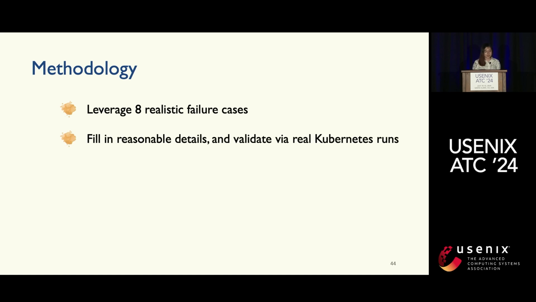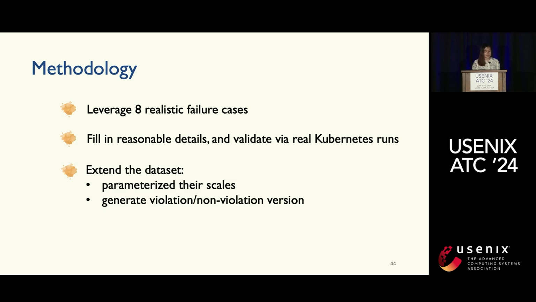The methodology we use here is that we leverage 8 realistic failure cases, and we fill in reasonable details. Then we validate our findings. In particular, the configurations are not really in the original report, so we need to confirm our understanding by validating our configurations where real Kubernetes clusters are running. And we expand the data set by parameterizing the scales because we want to check whether we can scale to large topologies. We also generate a violation and a non-violation version, because non-violation cases normally take a longer time for the verification to finish.